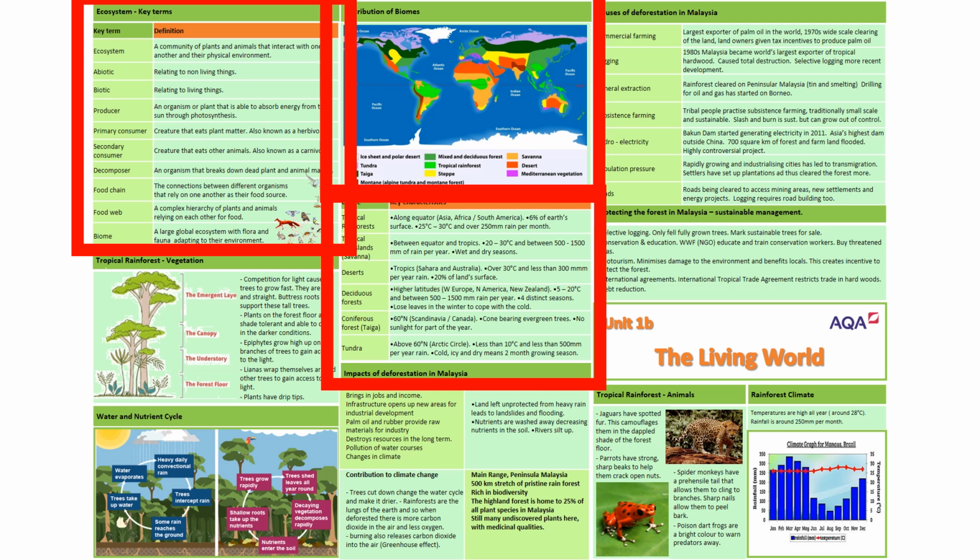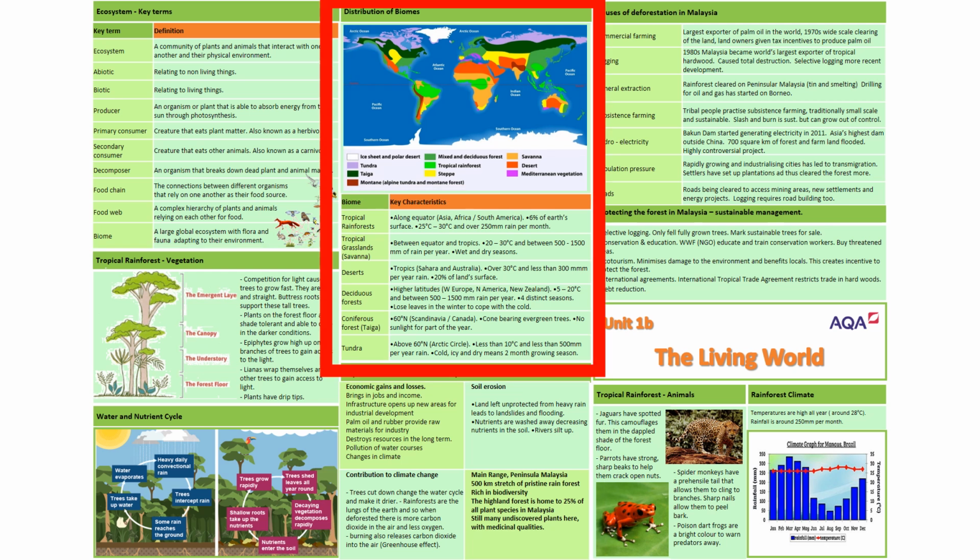A food chain is the connection between different organisms that rely on one another as their food source. A food web is a complex hierarchy of plants and animals relying on each other for food. And a biome, this is important, is a large global ecosystem with flora and fauna adapting to their environment.